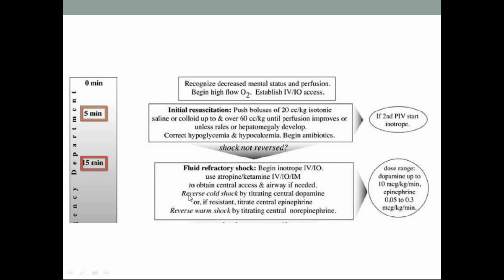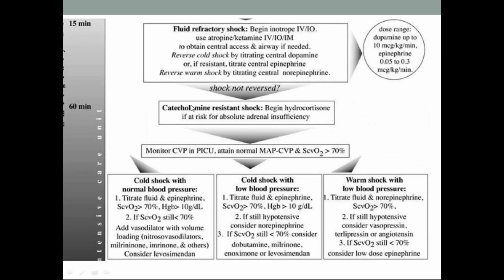So this we have already discussed. In 15 minutes, the important thing is fluid resuscitation with beginning of antibiotics. At 0 minutes, we have to begin oxygen and IV or IO access. At 5 minutes, we should be giving fluid bolus, correction of metabolic abnormalities, begin antibiotic. At 15 minutes, we have to start inotropic support along with fluids and take the airway. 15 minutes completed, we should be starting inotropes. Along with that, we may have to consider hydrocortisone if it is not responding to inotropes. After 60 minutes, we have to definitely shift the child into pediatric intensive care unit.